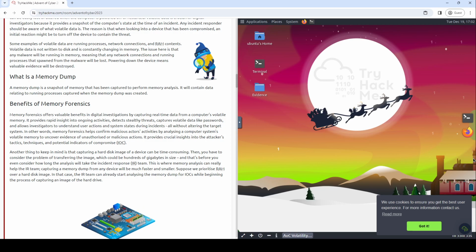In other words, memory forensics helps confirm malicious activities by analyzing a computer system's volatile memory to uncover evidence of unauthorized or malicious actions.